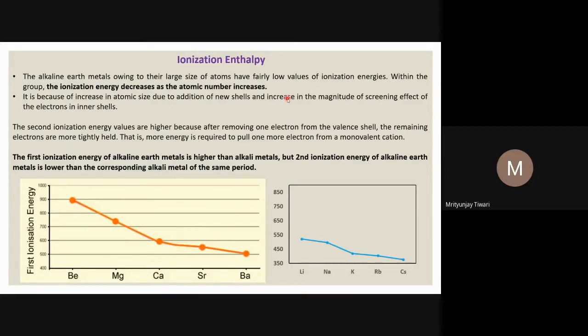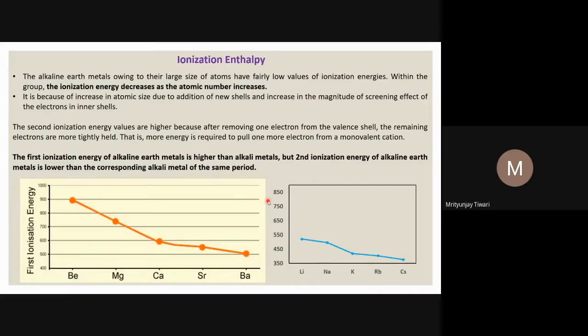So now removal of those electrons becomes difficult from the monocation, because of the nearest noble gas configuration. However, in the case of alkaline earth metals, if you remove only one electron, then removal of the second electron is difficult in comparison to the first electron. So the second ionization potential will be more than the first ionization potential, because you are removing an electron from a monocation. However, if you compare the second ionization potential with the alkali metals, it is much lower